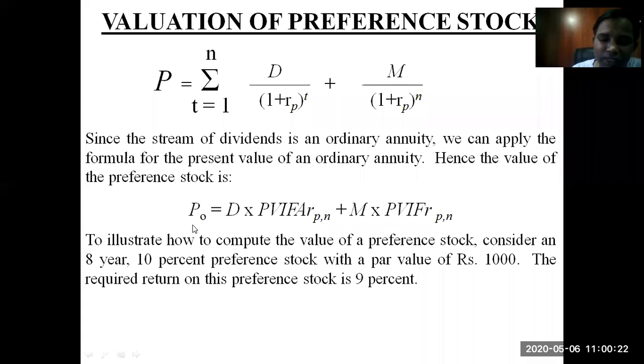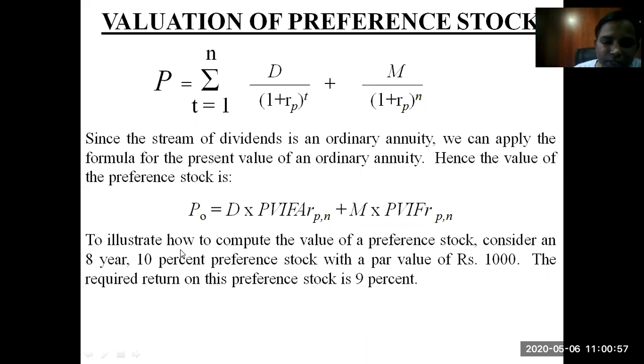P0 is the price at the current time period, zero time period. PVIFA, as it is a constant cash flow. It is not fluctuating. So it's a constant cash flow, and that is why annuity is calculated. R of preference stock, and N is the number of periods, plus the maturity value at whatever time it will mature, as it is a one-time amount only. So PVIF, R, that is the rate of interest of preference stock, and N.